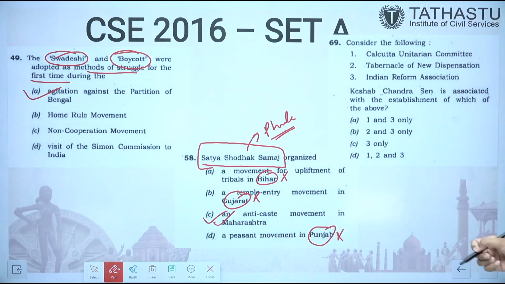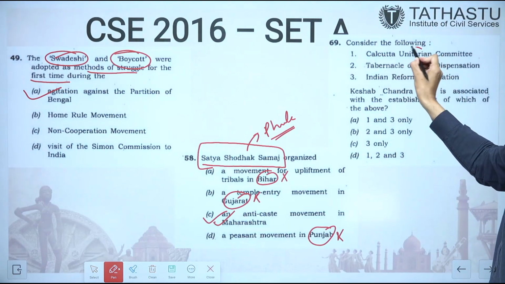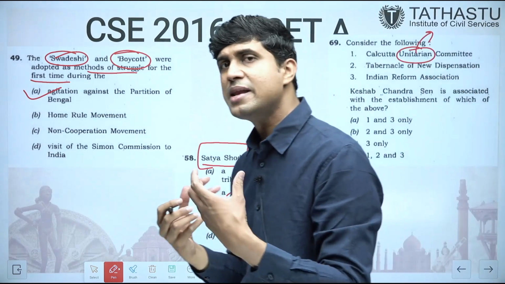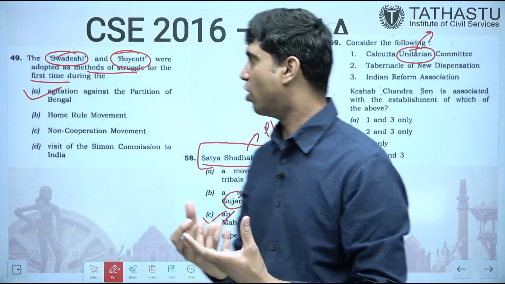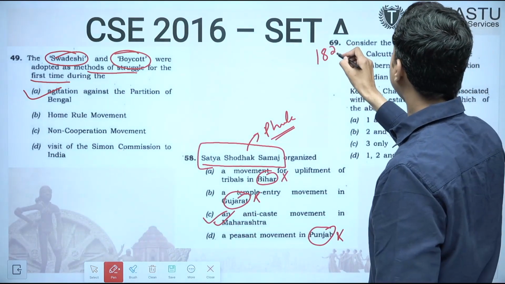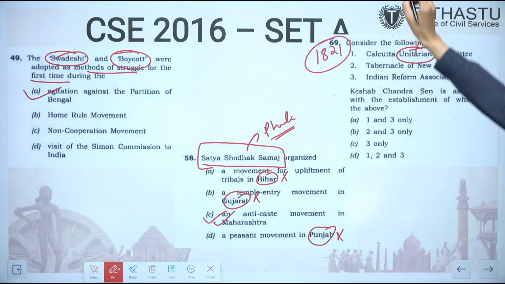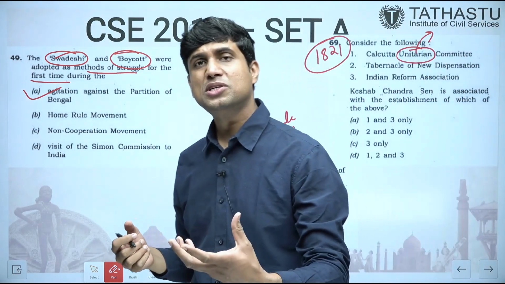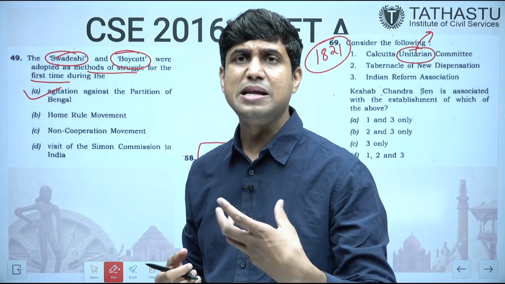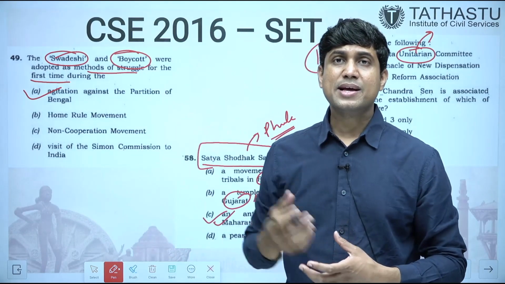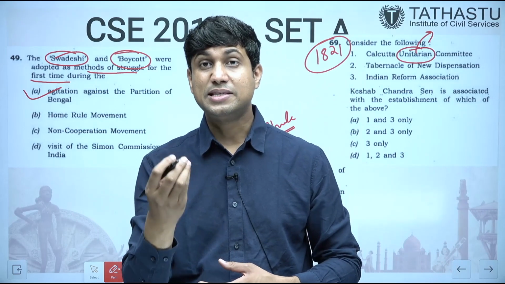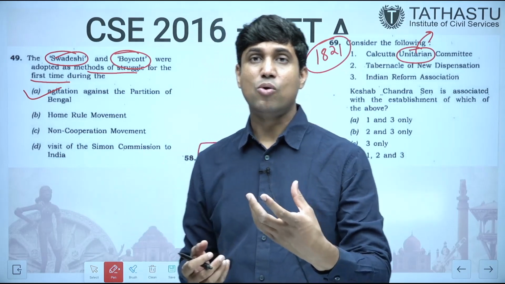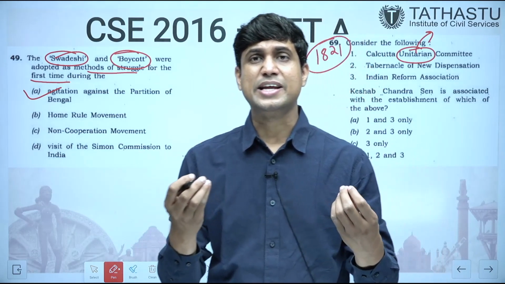Next question is, consider the following. Calcutta Unitarian Committee. This Unitarian is a religious belief where you believe in one God, unitary nature of the God. It was formed in 1821. Who were the people associated with this? Raja Ram Mohan Rai was associated with this. Dwarkanath Tagore were there. William Adams was there. Then in American War of Independence, if we see, Thomas Jefferson was also influenced by Unitarian belief. Thomas Jefferson was the person who had written, "All men are created equal."